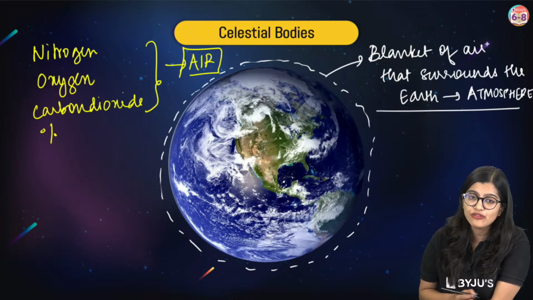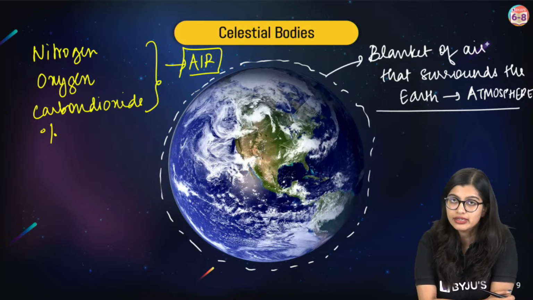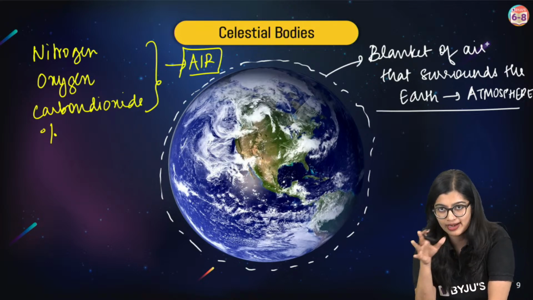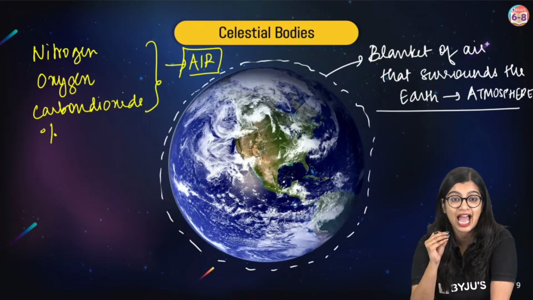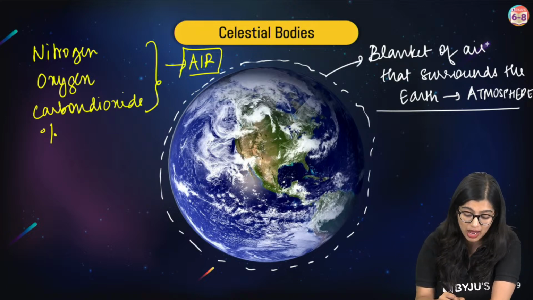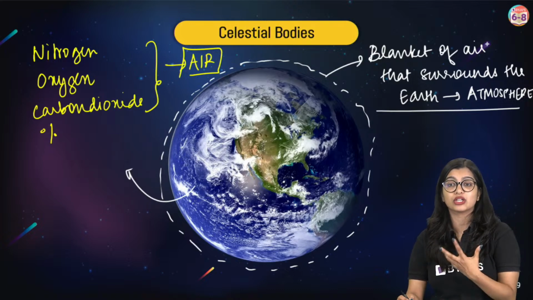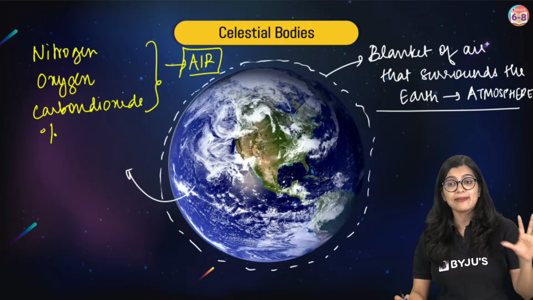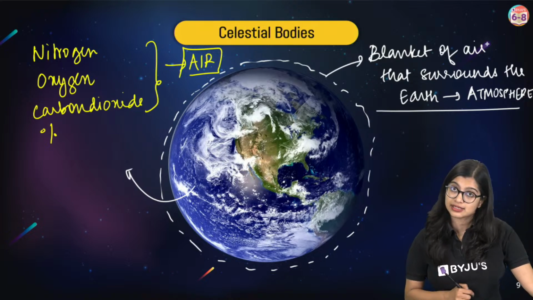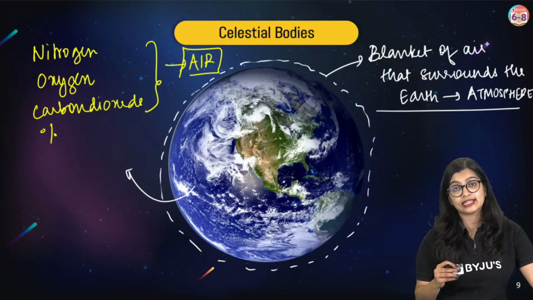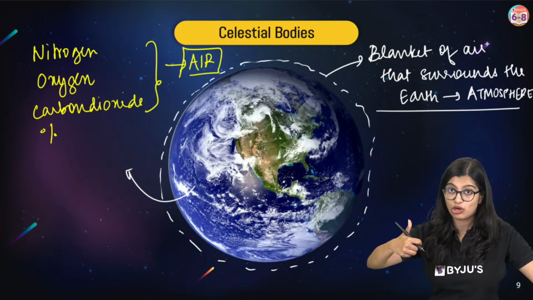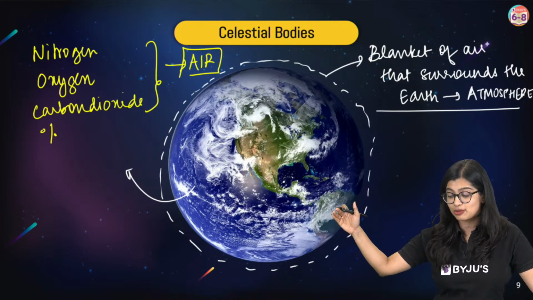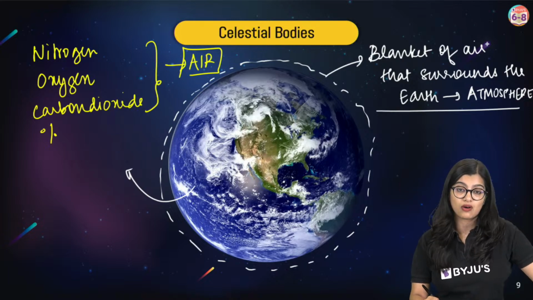Right? And now, of course, blanket of protection, you can say, is one aspect of it, but most likely because of the presence of the atmosphere and the kind of atmosphere we have is why it makes life on Earth possible, right? So going back to a celestial body, what is a celestial body? A celestial body is any natural body which is present outside the Earth's atmosphere, right, is what we call that.